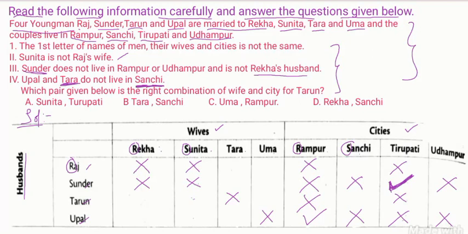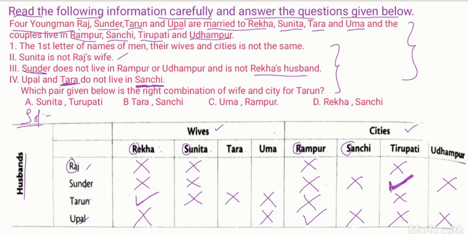Because R and R, first letters. So she will not live in Rampur, and Upal is not the husband of Rekha. So definitely Tarun is the husband of Rekha. Then Upal is not her husband, so put a cross mark. Once Tarun is married to Rekha, he can't be husband of Sunita. He can't be husband of Uma.